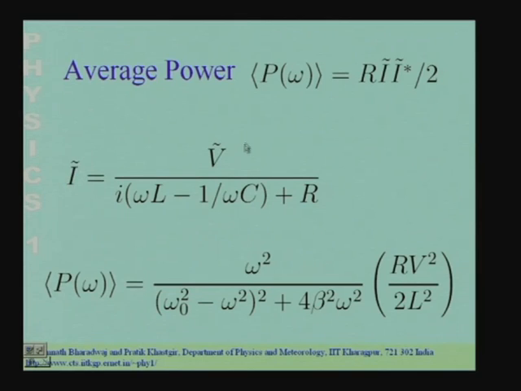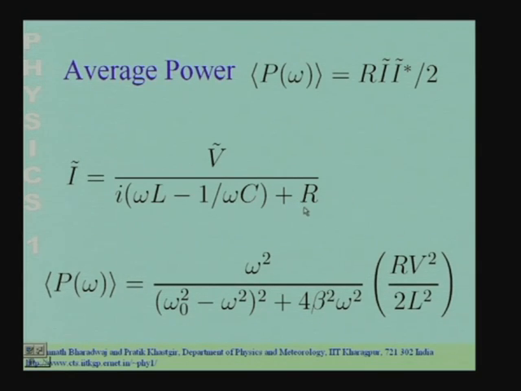So, the voltage divided by the impedance gives us the current in the circuit. And now, if you wish to calculate the average power, you have to take the current given over here and take its complex conjugate, multiply these two. Essentially, you have to take the modulus of the current, square it, multiply it by the resistance and divide by 2. It is a simple piece of algebra.